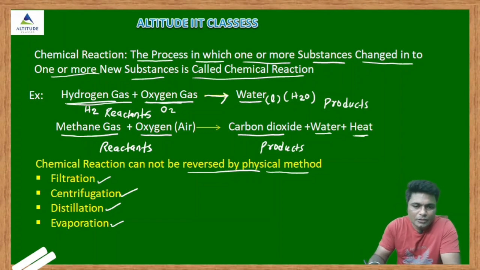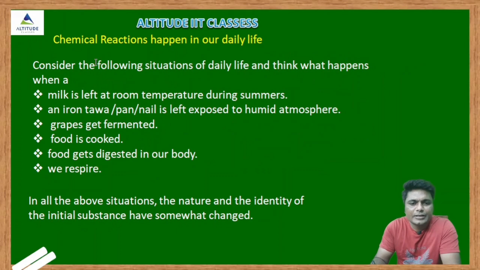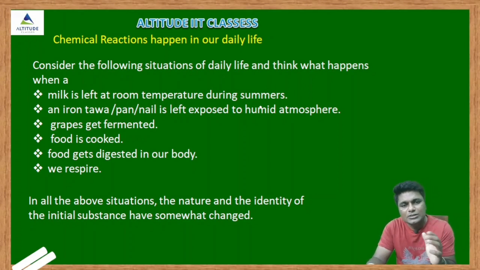Clear, guys? Now let's see some examples of chemical reactions in our daily life. The first example is very simple. When milk is left at room temperature during the summer, it decomposes and is converted into curd. That is one chemical reaction. Initially the milk has one taste, and curd has a different, sour taste due to the formation of lactic acid. Clear? So that is one chemical reaction.